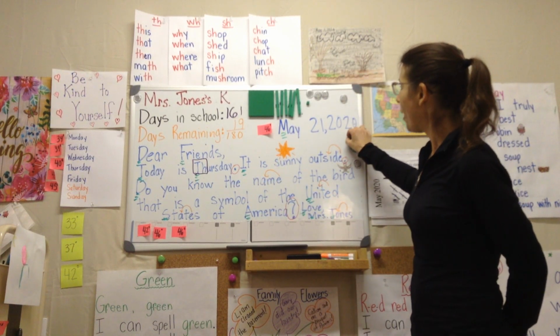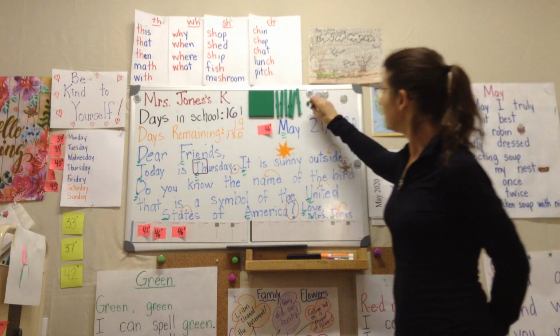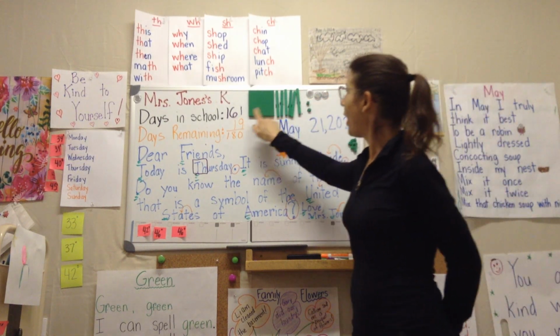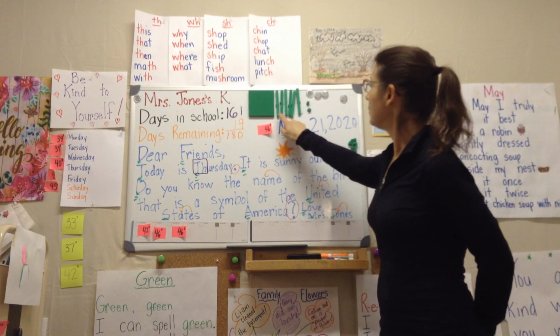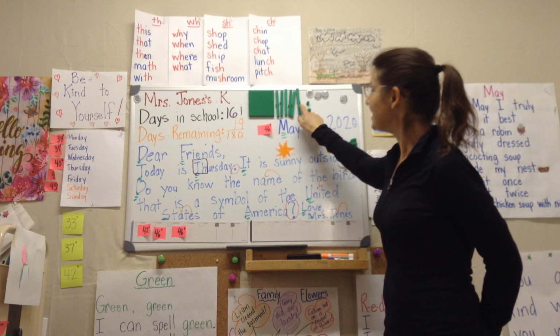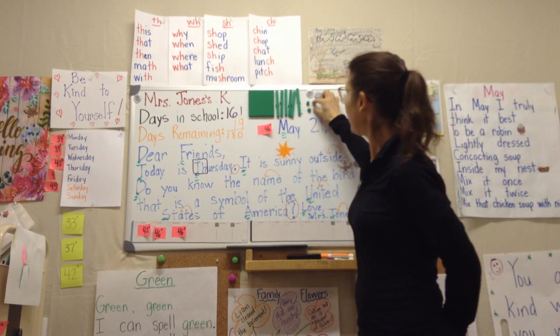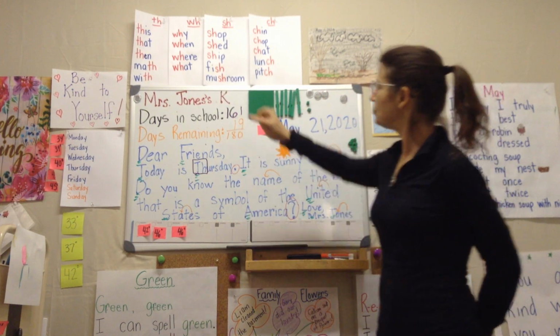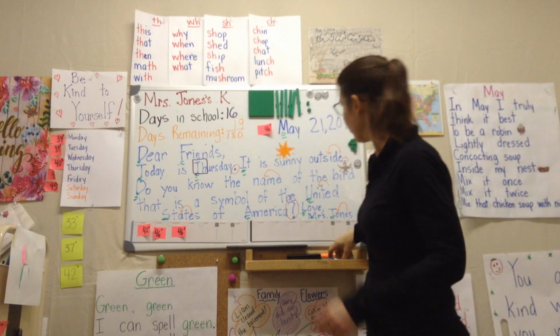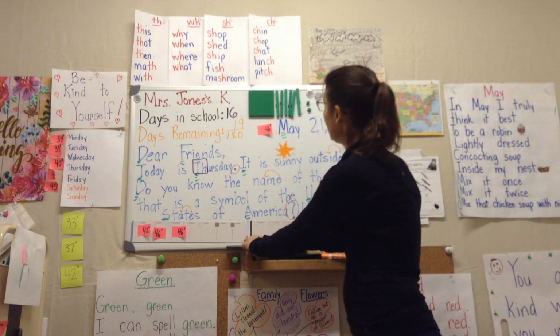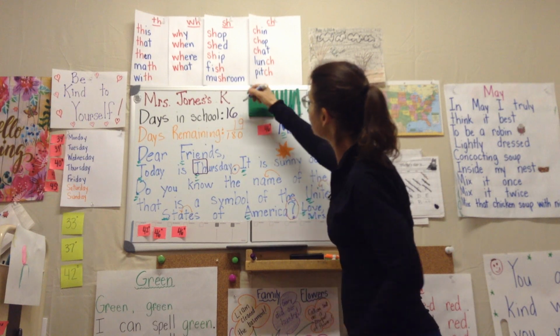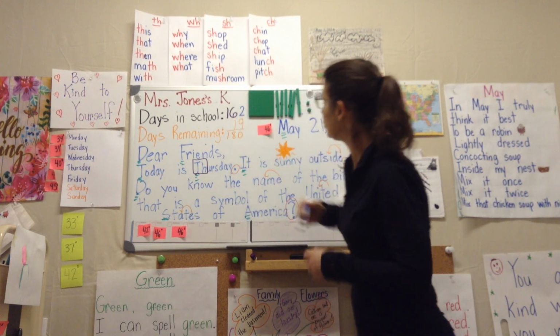We're going to add a 1 for our counting today. So we know 1 group of 100, 1, 2, 3, 4, 5, 6 groups of 10, and now we have 2 ones left over. So it would be 162.